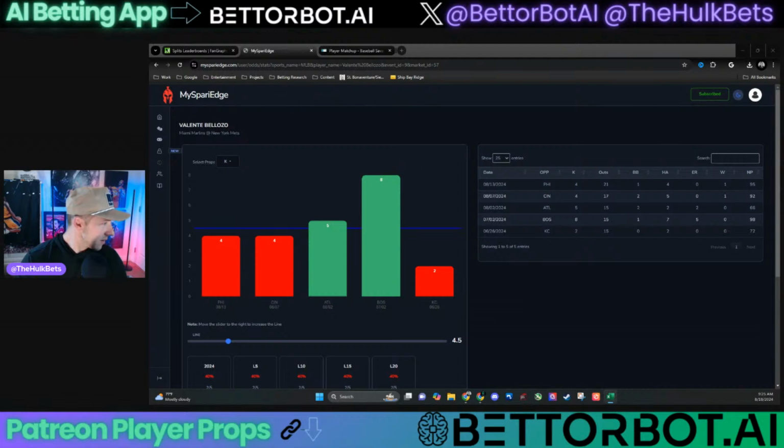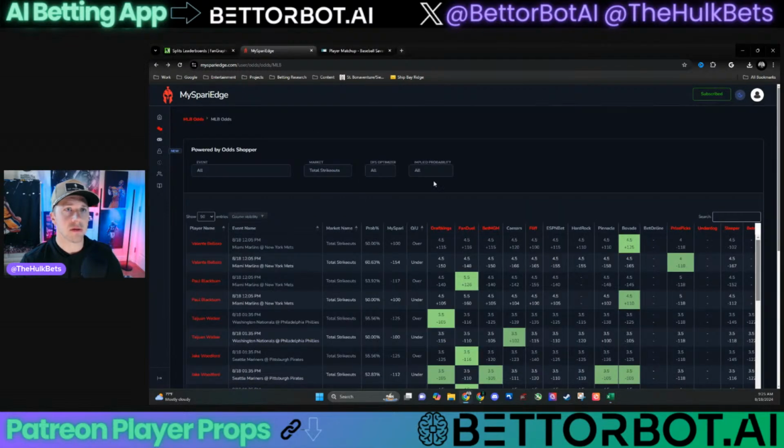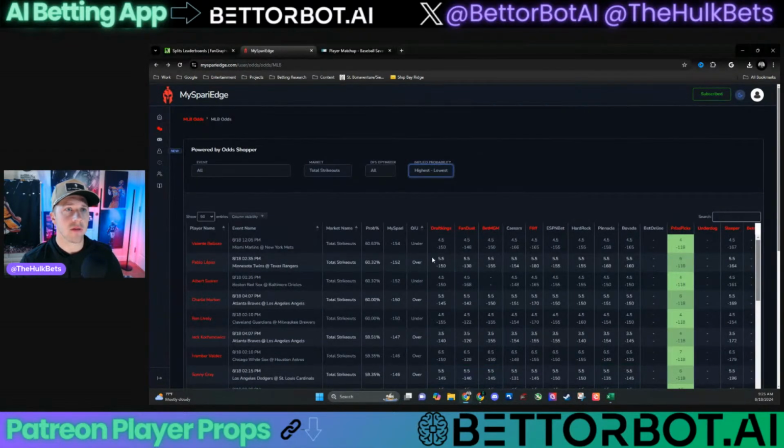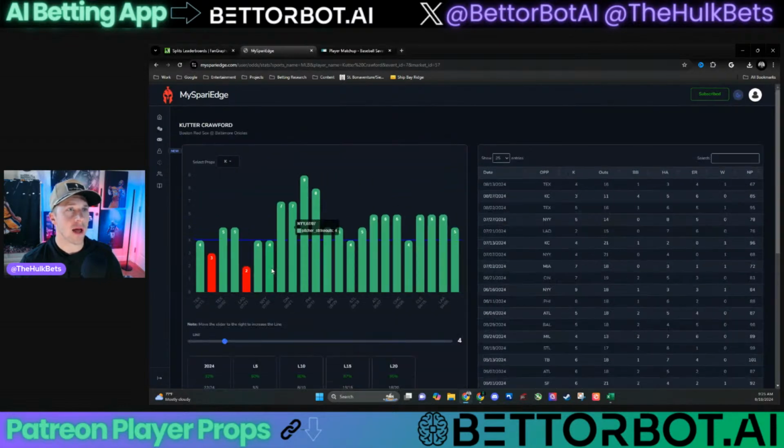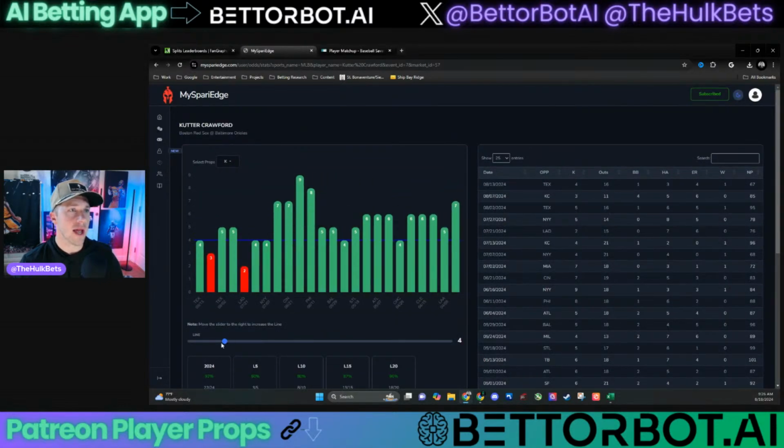Mets and Marlins. Valente Beloso. Strikeout rate of 22.9% for the Mets recently. It's fine. See if we can find a little value here, actually. Sometimes I like just seeing if we can find some decent value. So this one's already bumped. Cutter Crawford's strikeouts have bumped. Wow. That's interesting. Doesn't his strikeouts end at 4 a lot? Look at that. All right, so we got that at 3.5.